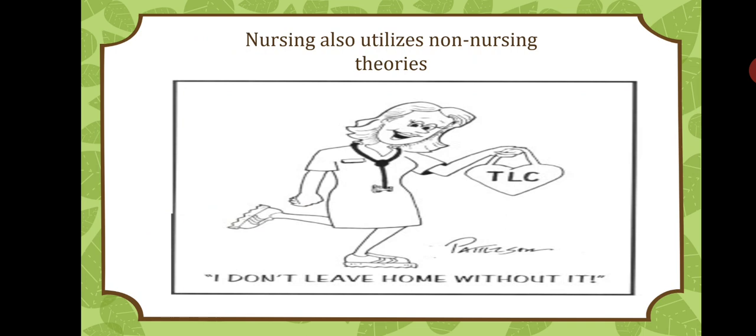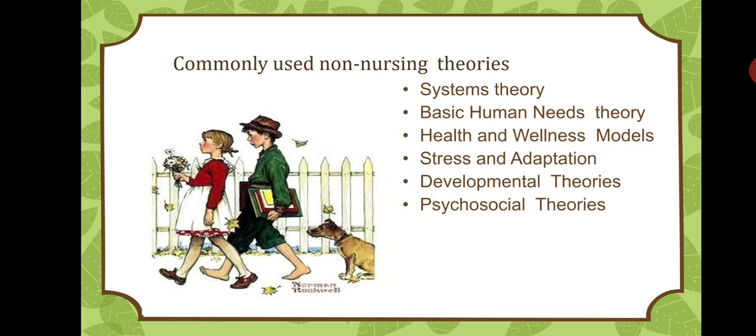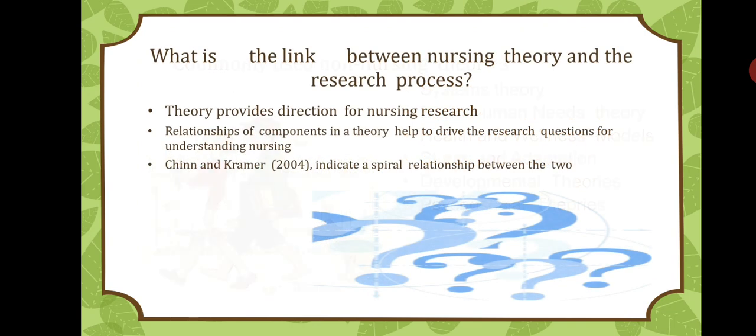Also, nursing uses non-nursing theories in day-to-day activities. Examples are systems theory, basic human needs theory by Abraham Maslow, then health and wellness models, stress and adaptation, developmental theories, psychosocial theories.